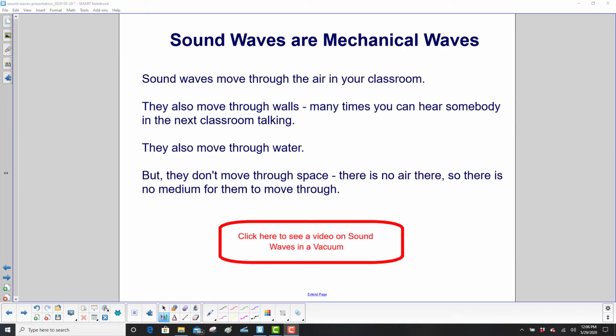Sound waves move through the air in your classroom. That's the medium. They also move through walls. Many times you can hear somebody in the next classroom talking. They also move through water. That would be sonar. But they don't move through space. There's no air there, so there's no medium for them to move through.